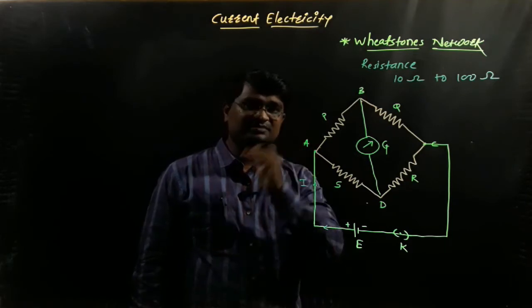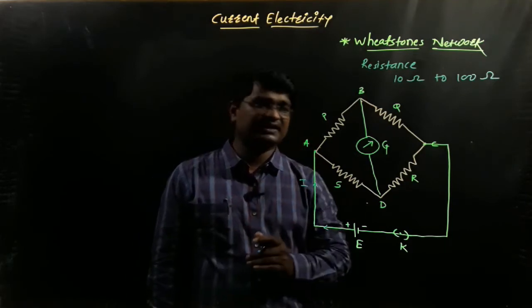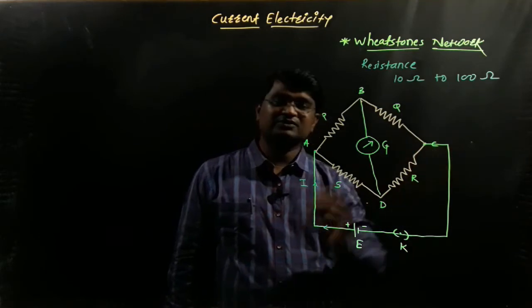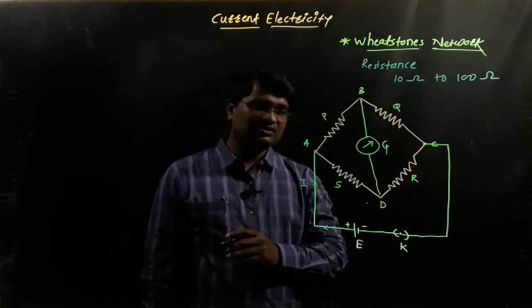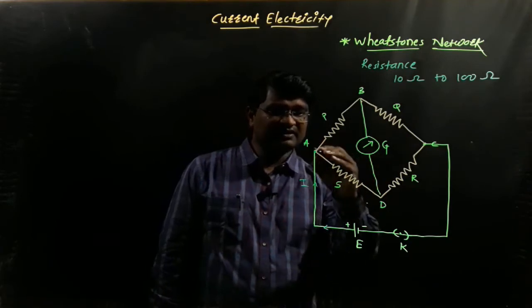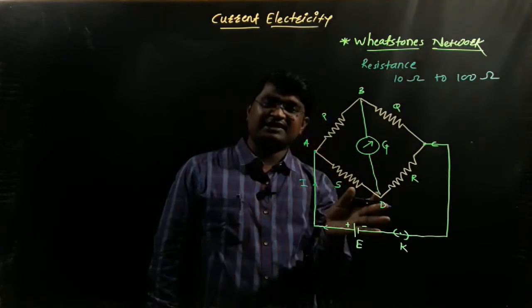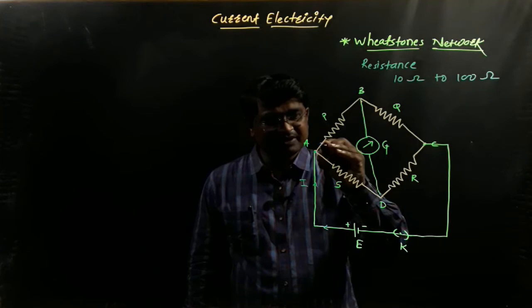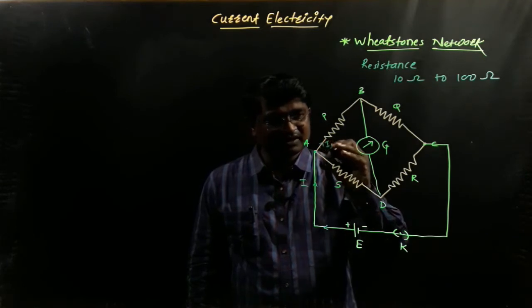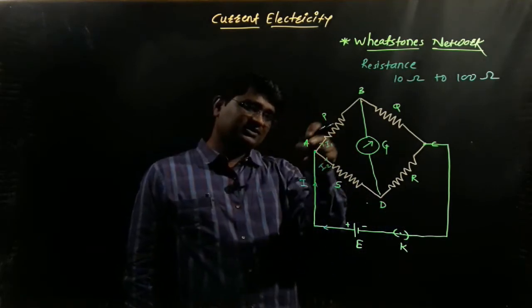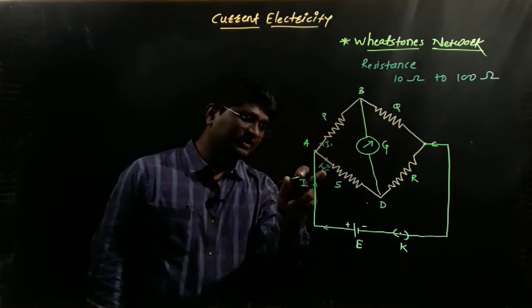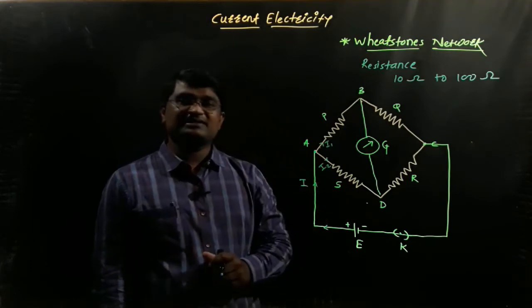A is the higher potential terminal of the given circuit as compared to C. When this current I reaches the junction A, we observe that this electric current is split into two different directions, I1 and I2. So I1 electric current passes through the resistance P and I2 electric current passes through the resistance S.